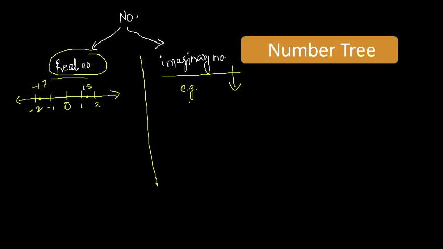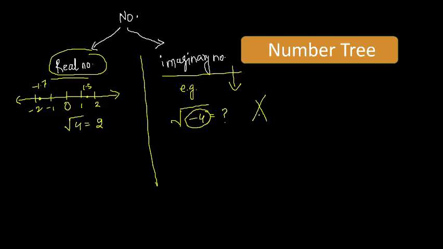An example of imaginary is the square root of -4. Can we find the value of the square root of -4? We can find the square root of 4, which is 2, everyone knows that. But what is the square root of -4?